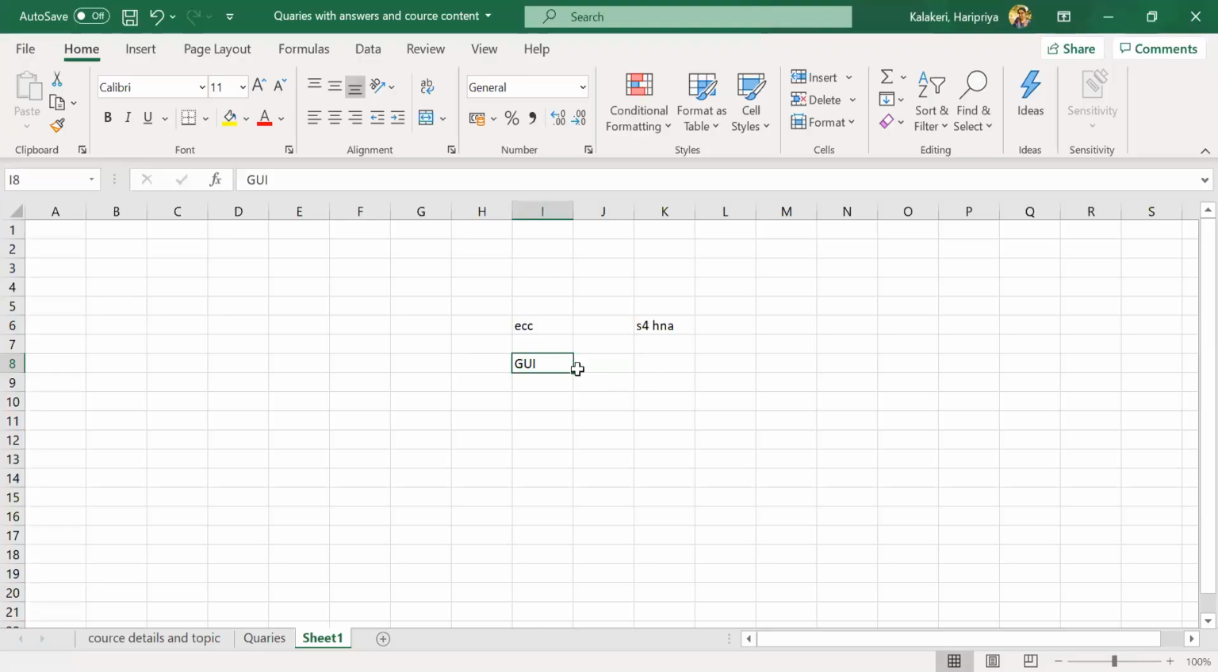In S/4HANA, the same GUI is also there, and one more user interface they have changed, that is Fiori. In Fiori, many apps are there, so they can use it on mobile. They have simplified everything. This is the main difference, and S/4HANA has its own database itself. As the class proceeds, we will see all the important things in Fiori. I will explain everything. This course is fully about ECC only, but I will tell all this extra.